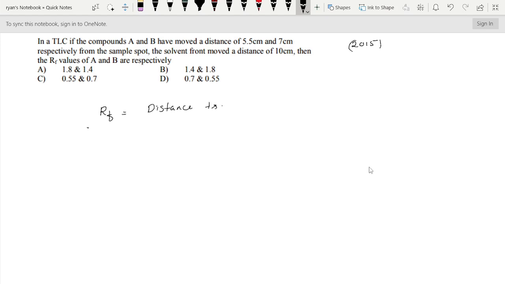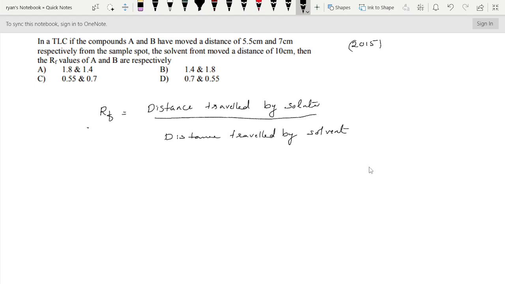Distance travelled by solute divided by the distance travelled by solvent. Here the solvent is 10 cm.